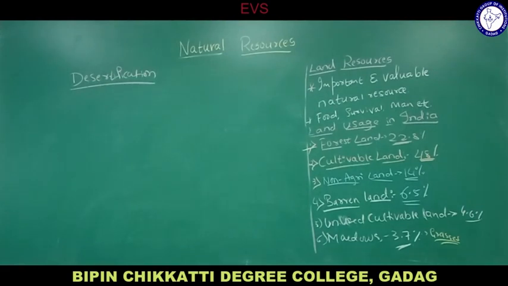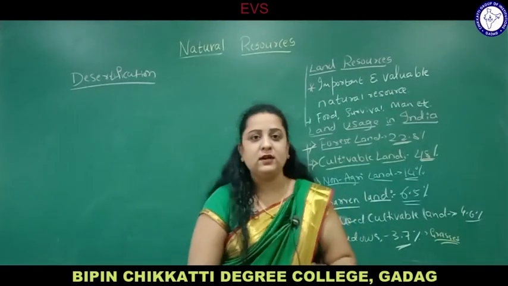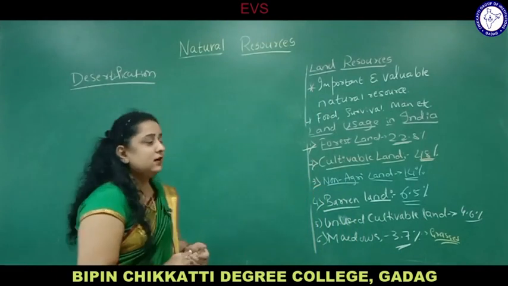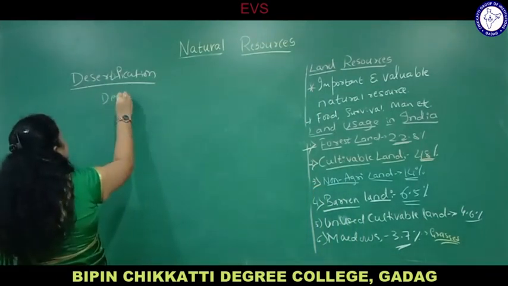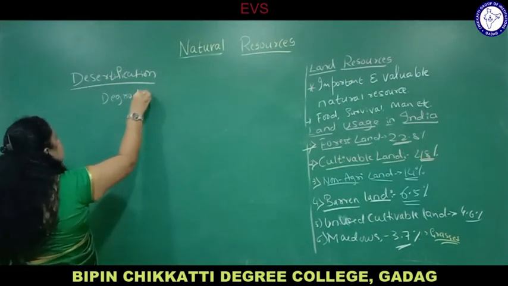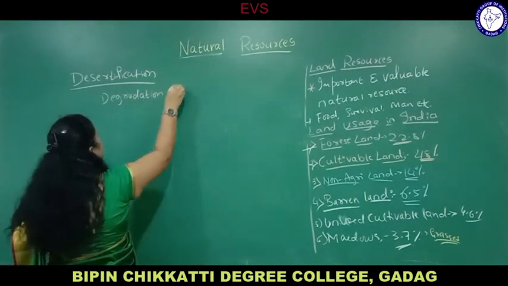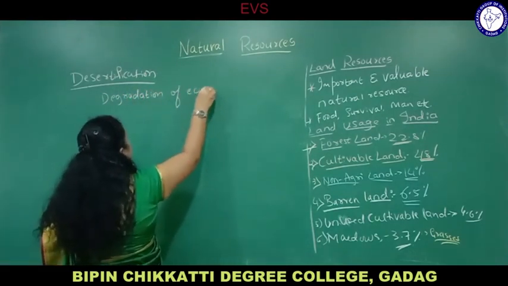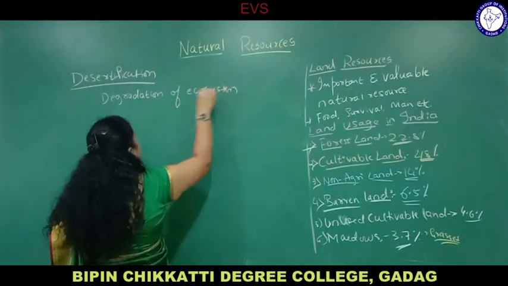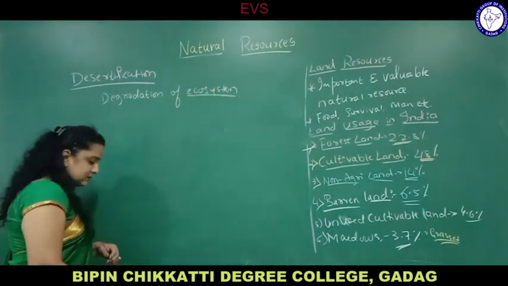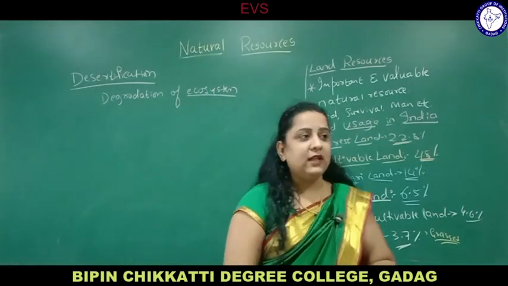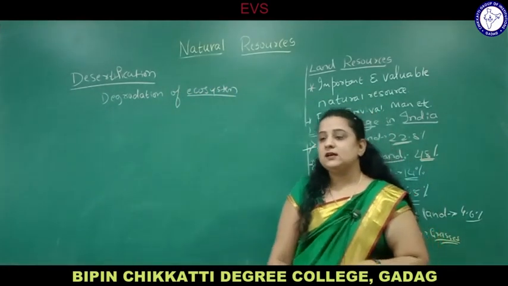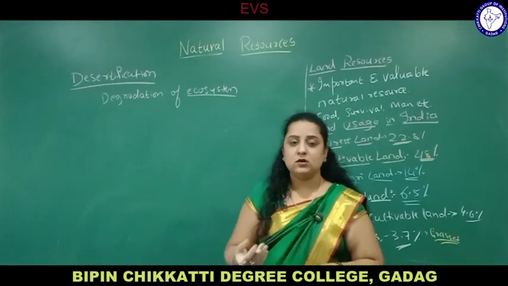Desertification is defined as the degradation of an ecosystem. Already in the previous chapter we saw the desert ecosystem. An ecosystem has the environment and living components, both biotic and abiotic, interacting, with different types of ecosystem: aquatic and terrestrial, and under aquatic, freshwater and marine water.